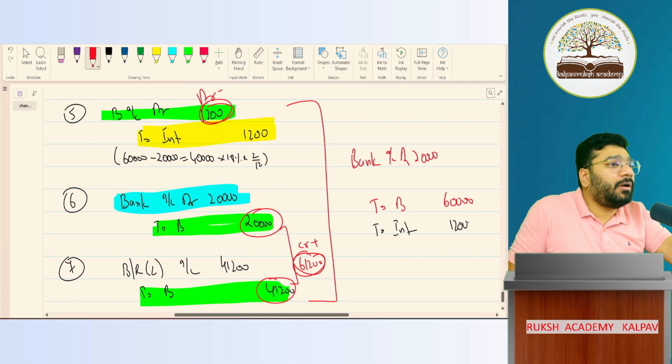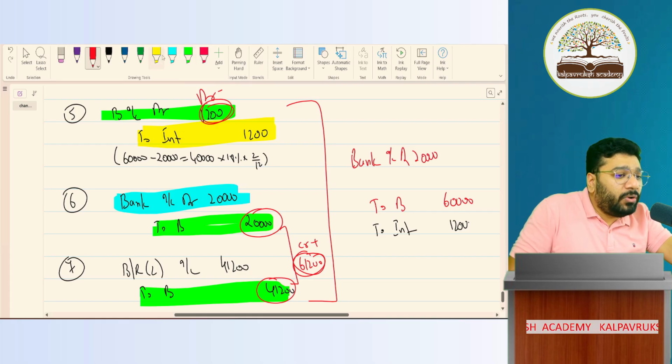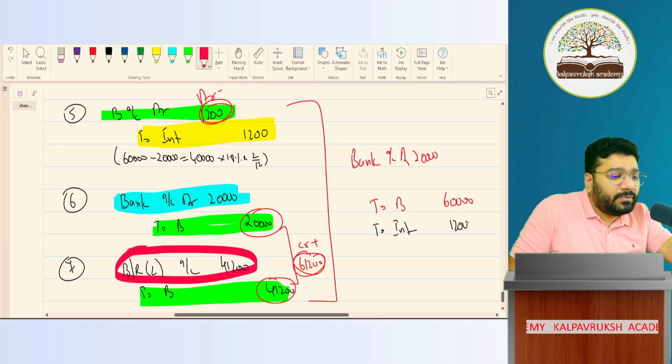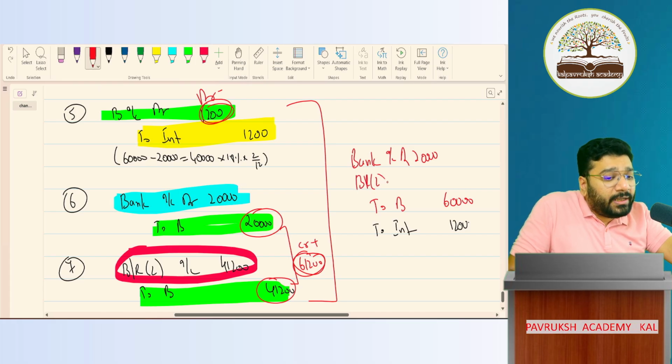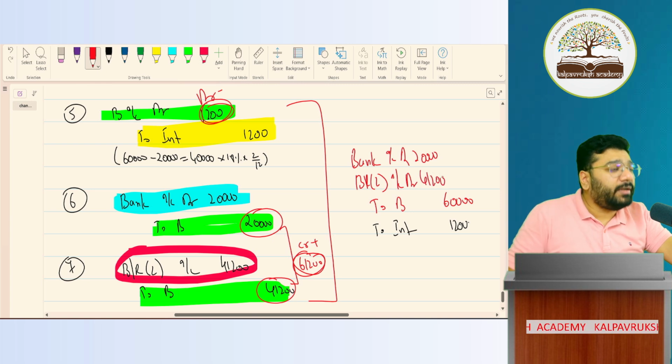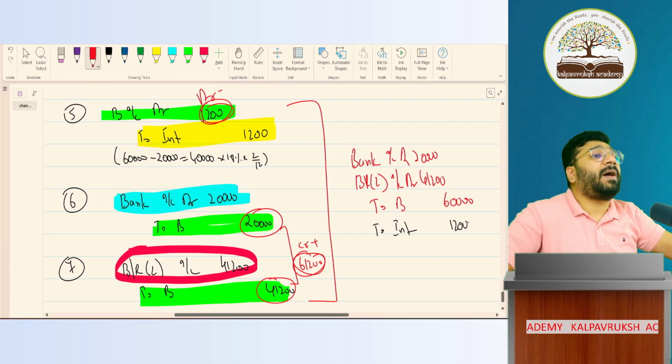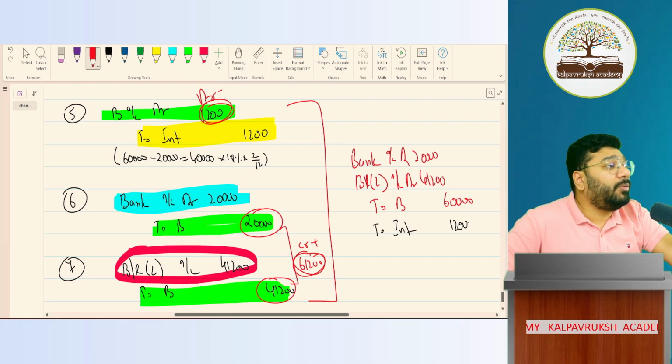20,000. Got it, not got it? BR is standing solo. In where? Debit. So here also BR2 will come in debit only. How much? 41,200. This is the entry. These are the entries passed in the ICAI questions.